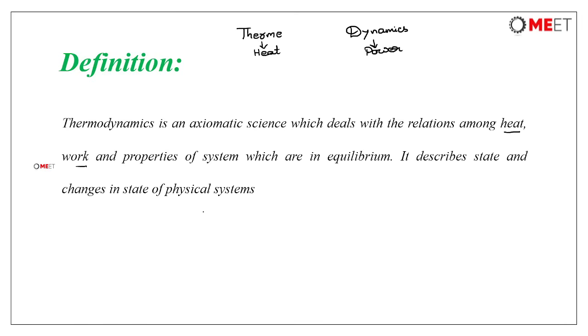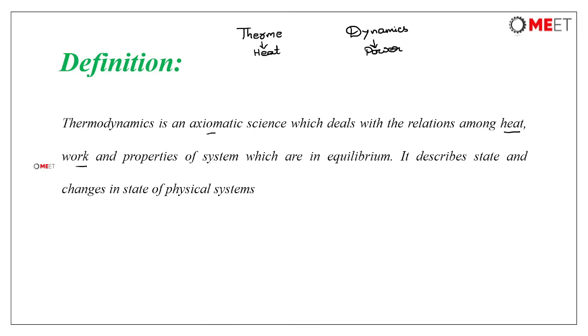There are many definitions, but this definition will stand good because it clearly mentions that thermodynamics is an axiomatic science and it deals with the relations between heat and work and the properties of the system which are in equilibrium. So, in case of thermodynamics, we will be considering equilibrium states and do all the calculations.